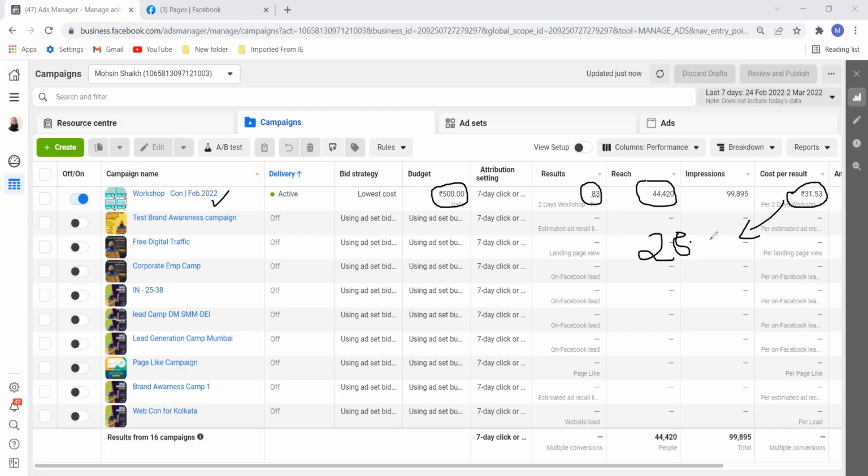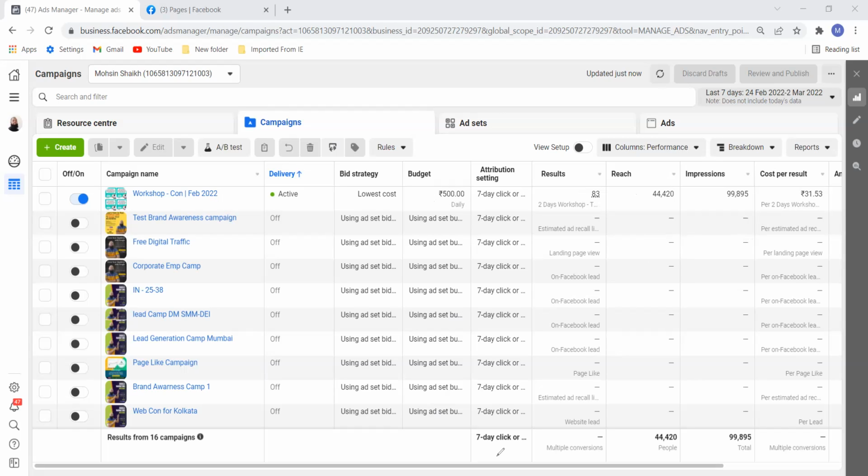Why did it go to 31? Because some error happened. I was testing for 7 days and I did not remember to update it after 7 days, so the ad stopped for 4 hours. That was the reason. It definitely goes high if the ad stops.